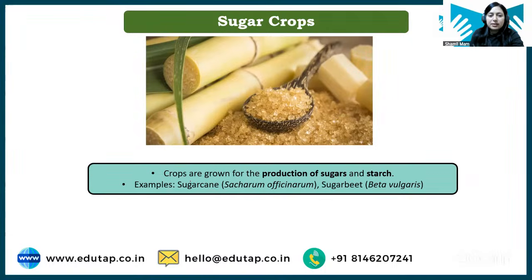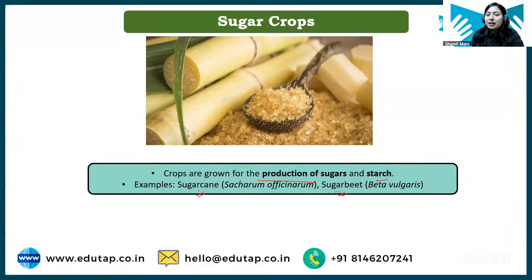Sugar crop is basically crop grown for production of sugar and starch. Very easy to understand, right? Example is sugarcane and sugar beet. So student, sugarcane is something which we know is a sugar crop, right? But sugar beet also we obtain sugar. So in India, sugar beet is not used for obtaining sugar, but in other countries, they are using sugar beet for production of sugar, right?